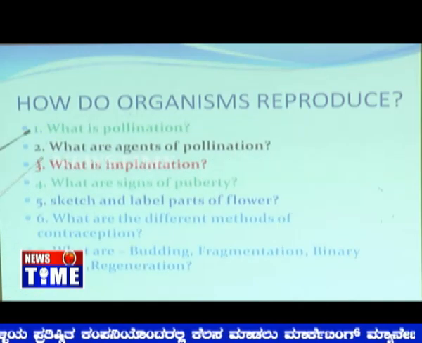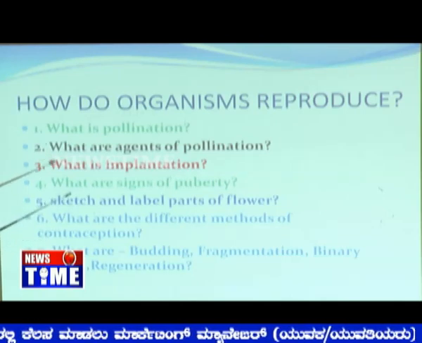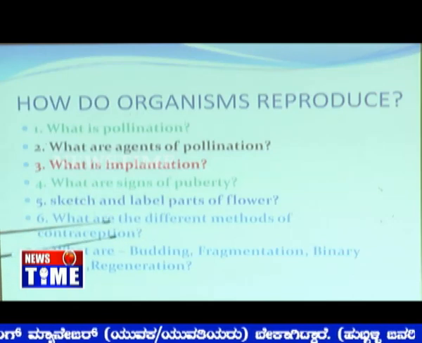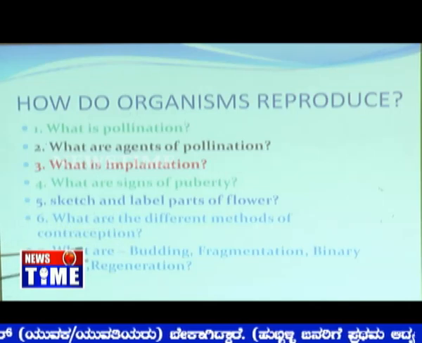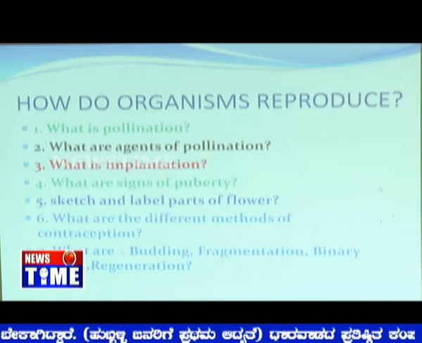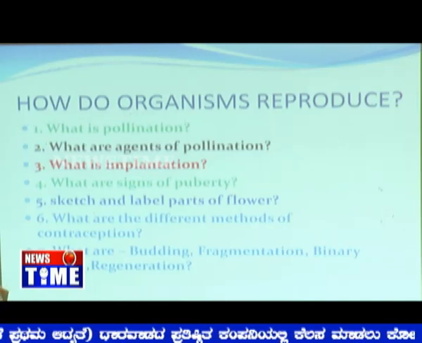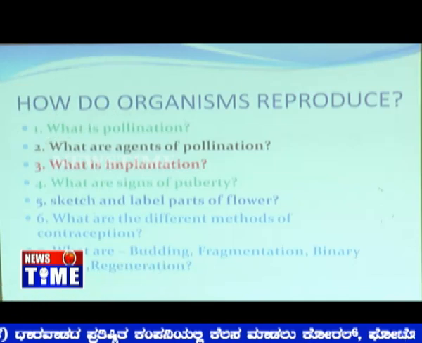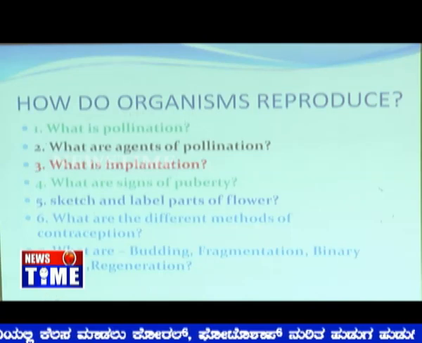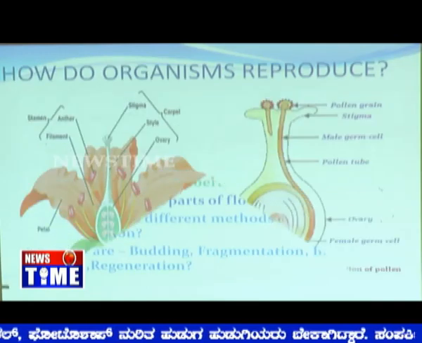Next one. There may be a question related to plant reproduction, that will be either pollination or sketch and label the parts of the flower. What are the different methods of contraception? This is in this chapter. Another very important thing is contraceptive methods, what we call sexual health. Because nowadays we see that many people, because of westernization, because of media, are falling into different misunderstandings, and that may affect their health. So that's why we have to take care of sexual health. That's another concept which is very important in this chapter.